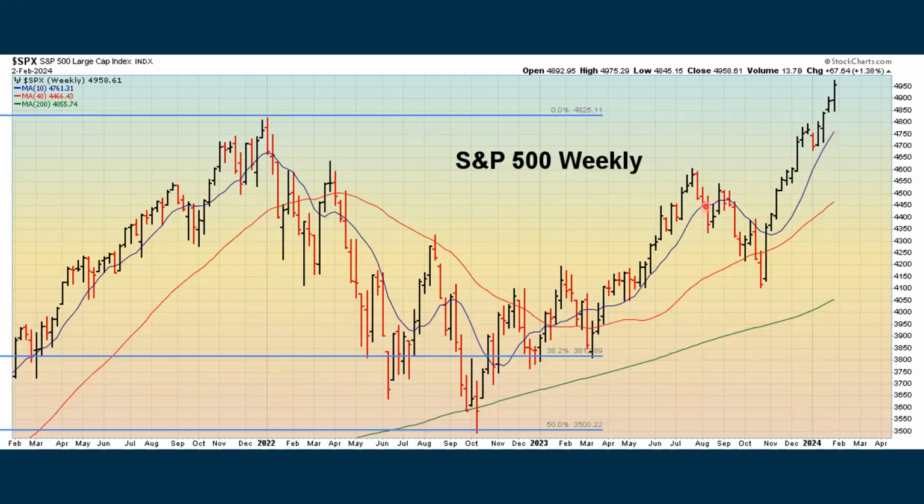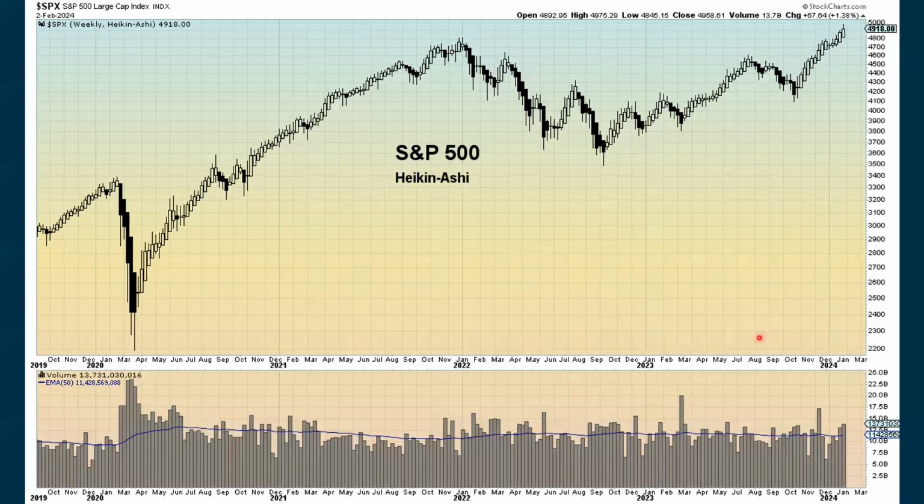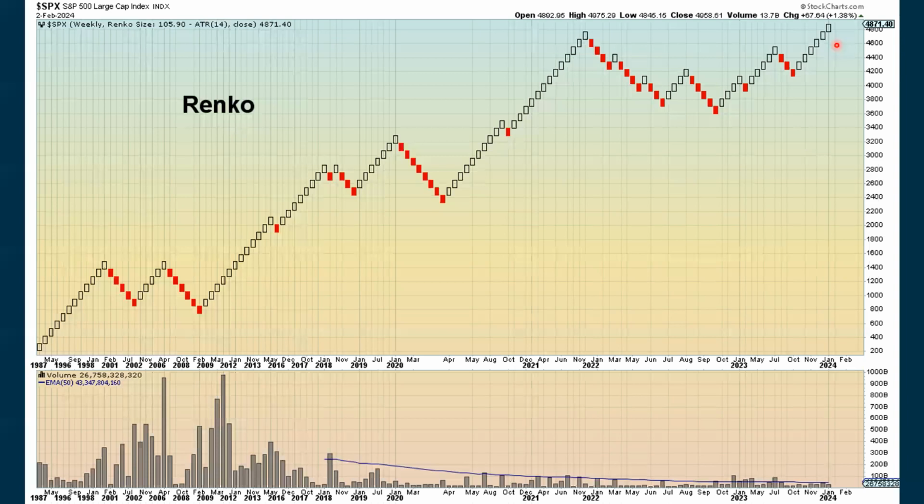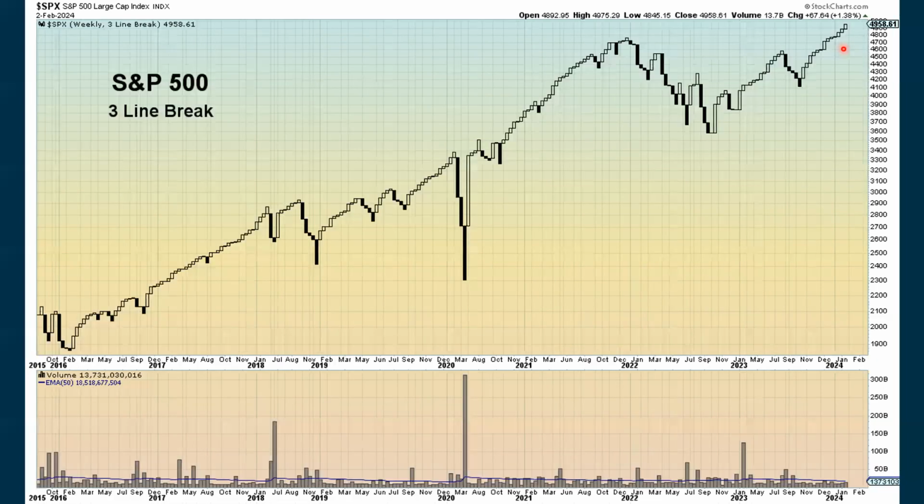So really the only use for this chart right now is if we start to decline, we'll be looking at some of these longer term support levels. On the weekly chart, we are positive with the Heikin Ashi, positive with the Kagi, positive with the Renko, and positive with the three-line break.